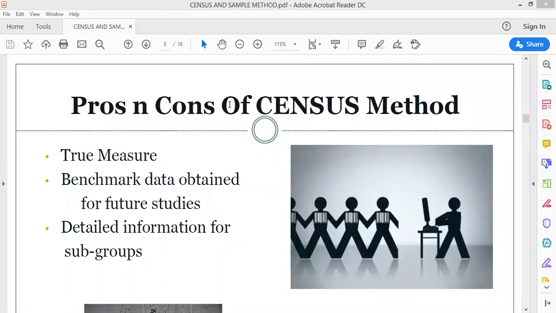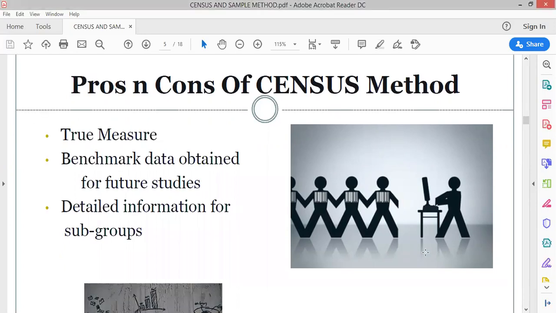So definitely there will be reliable, exact, true information. All right. The second is benchmark data obtained for future studies. Definitely, census method gives you benchmark data also. In India, after every 10 years, the census is done. You know that the census happens in India.